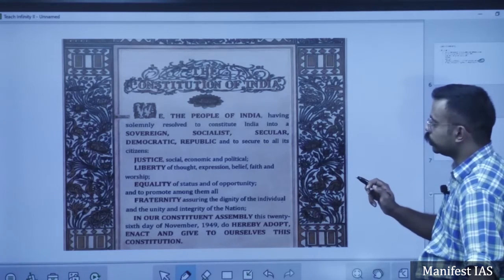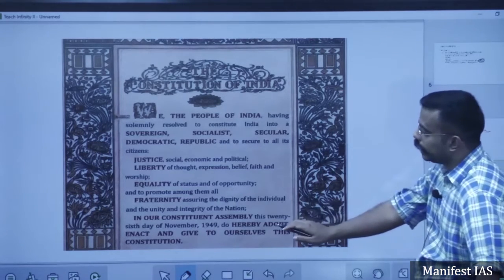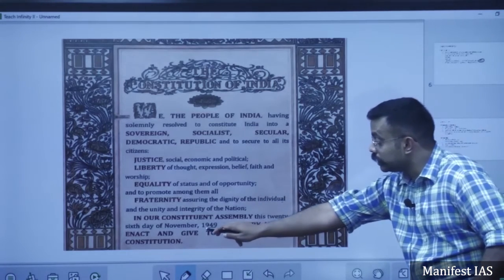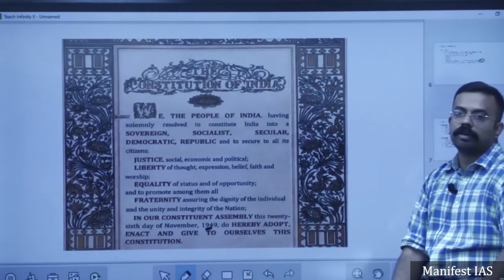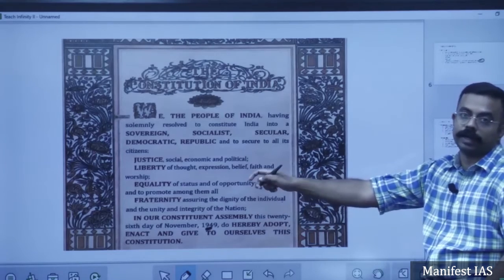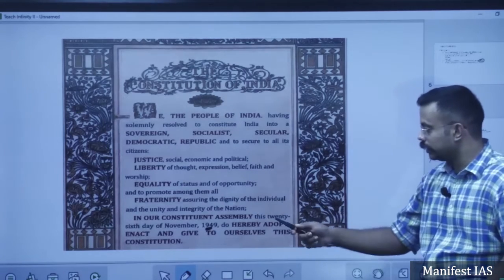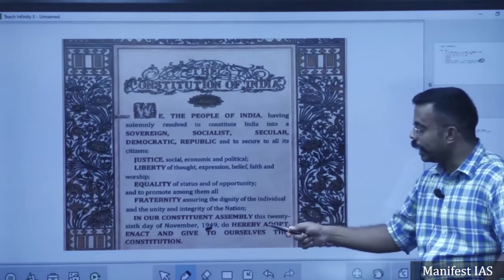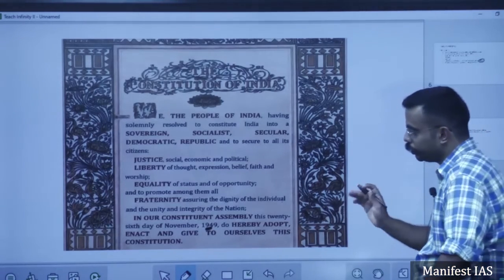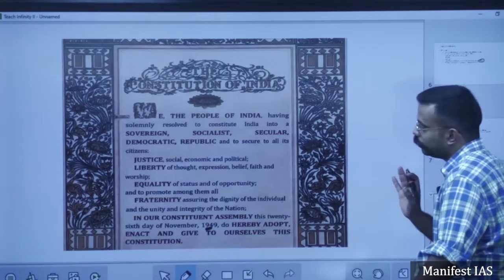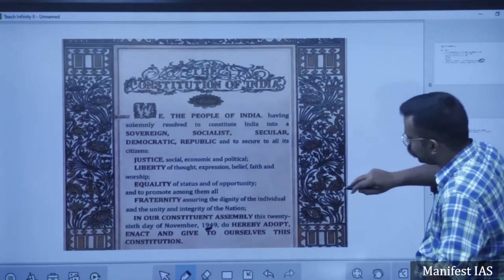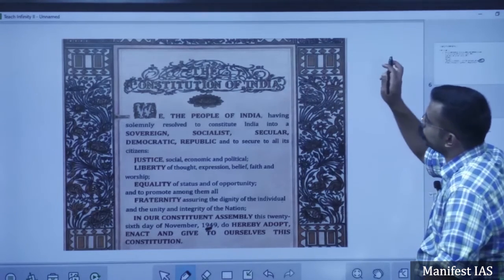In our Constituent Assembly, this 26th day of November, I told you earlier, is the day of enactment of the Constitution, which is what is called Constitution Day today. 26th January is the enforcement. Do hereby adopt, enact and give to ourselves this constitution. Beautiful is not mentioned, I just said it out of love for the constitution. This is the exact picture which is printed in the Indian constitution.